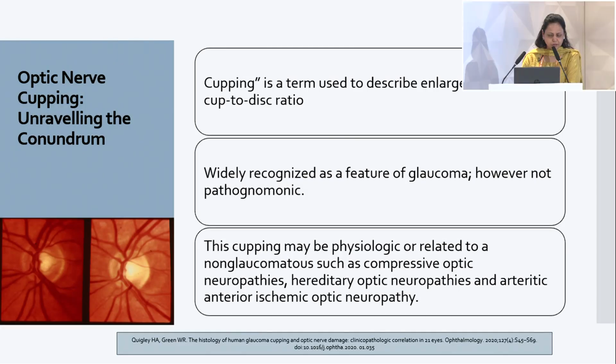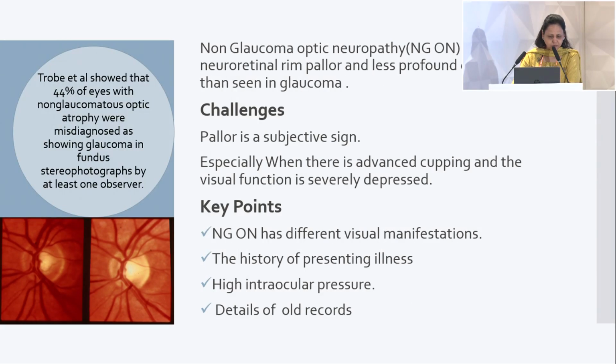So with that, we go back into the history. In 1857, the first association between the optic nerve head and glaucoma was established. After that there was no looking back, till 1973, when RNFL defect was correlated with glaucoma. Having said that, what is cupping? We all know that whenever the cup disc ratio is increased, we say that it's cupping. Though it's a very well-known synonym going with glaucoma, it is not always pathognomonic of glaucoma.